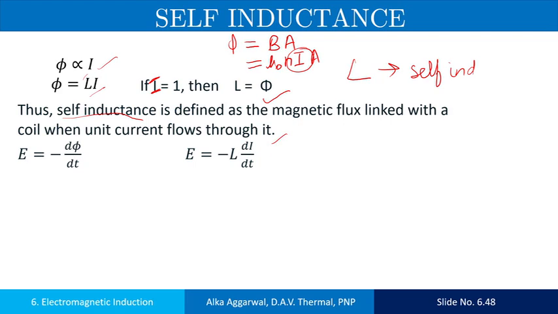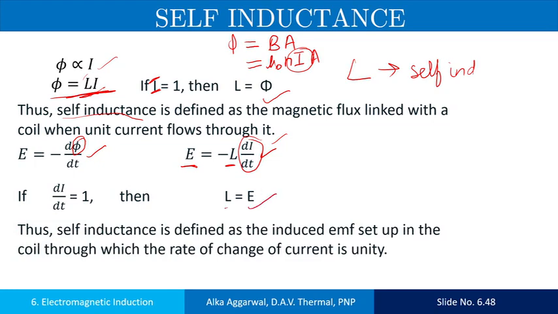Induced EMF is equal to minus d phi by dt. In place of phi, put L I. L is constant, so this can be written as E equals minus L di by dt. If di by dt equals 1, then induced EMF is equal to the self-inductance. So self-inductance can be defined in another way: it is equal to the induced EMF when the current is changing at the rate of 1 ampere per second.